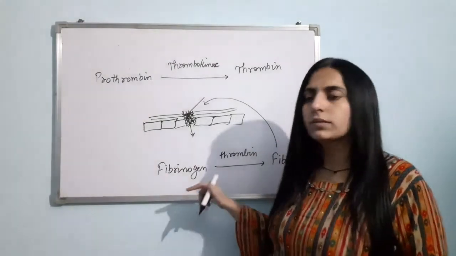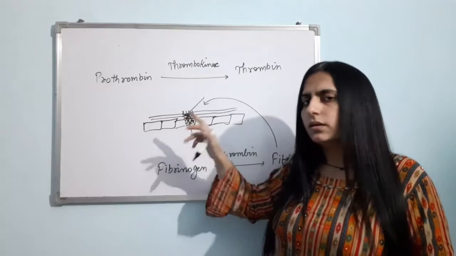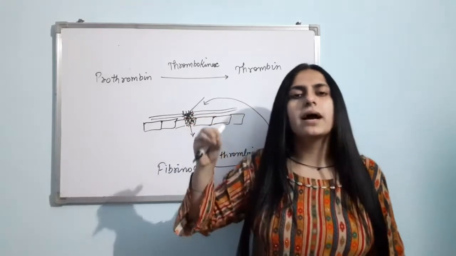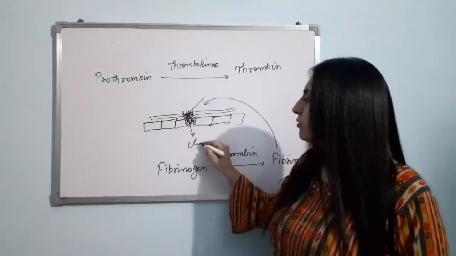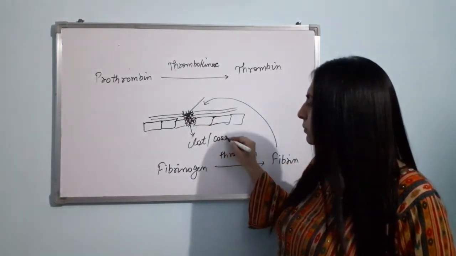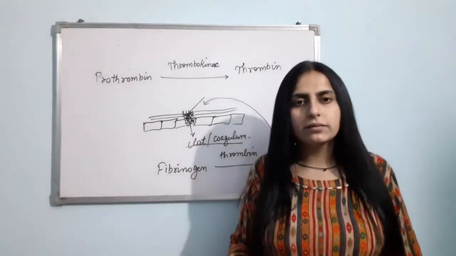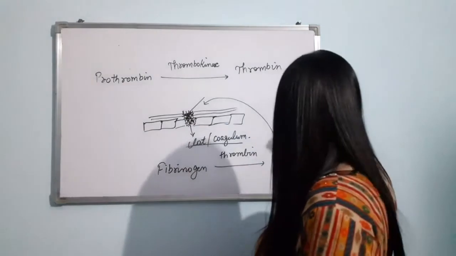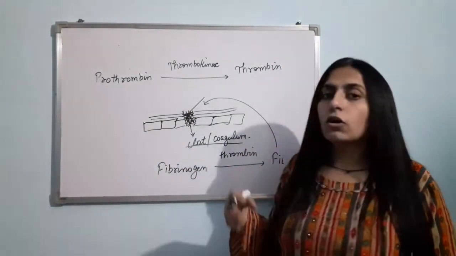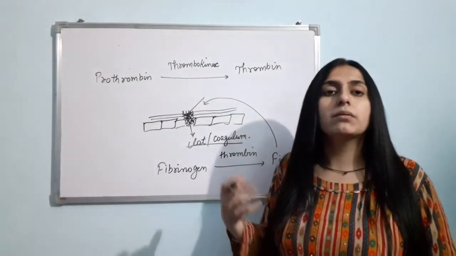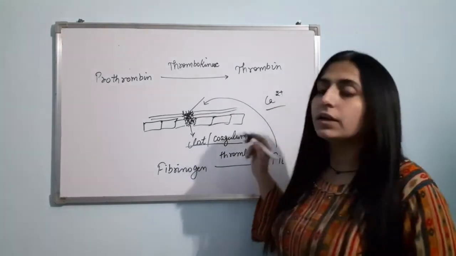This fibrin will make the thread-like structure over the damaged area. In between that, the platelets will get attached and it results in the formation of a clot or coagulum. Is it fine? Now, in this process, there are several clotting factors. They play a very important role. Calcium ion also plays a very important role.